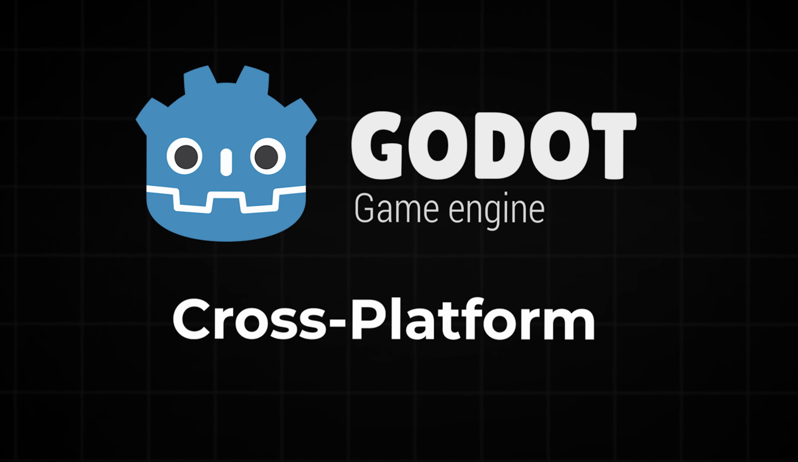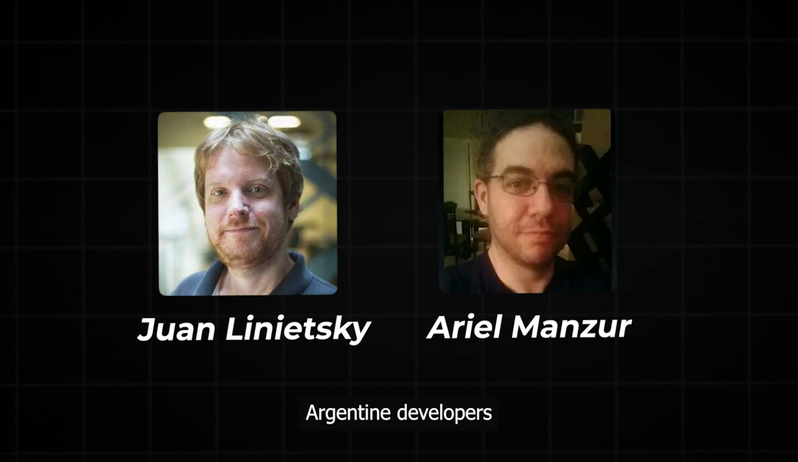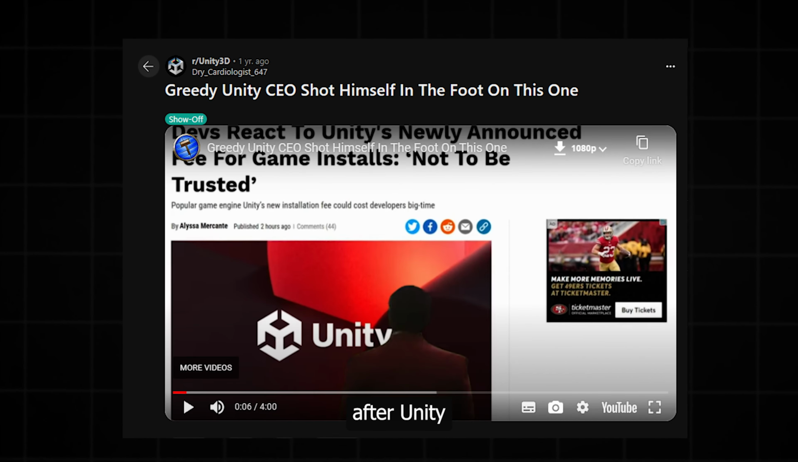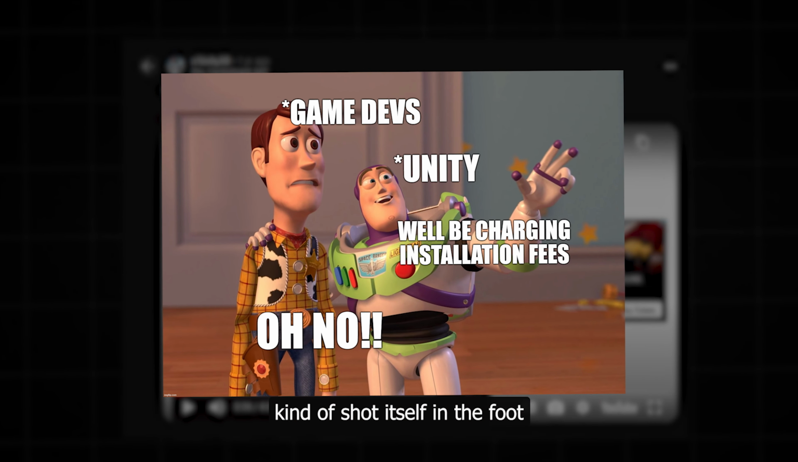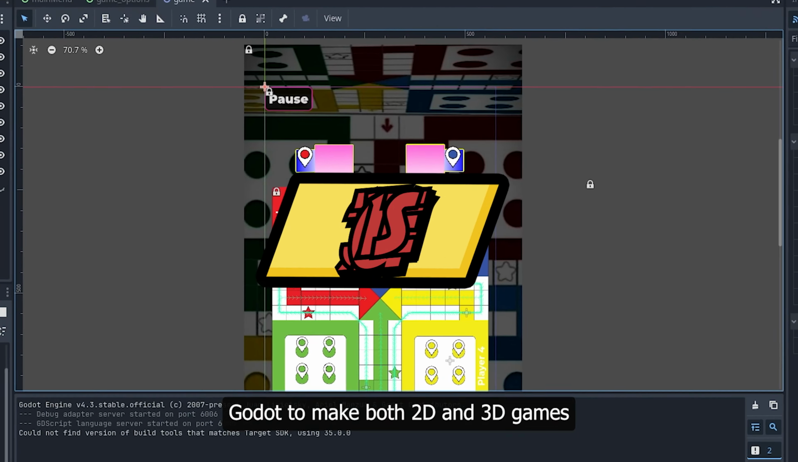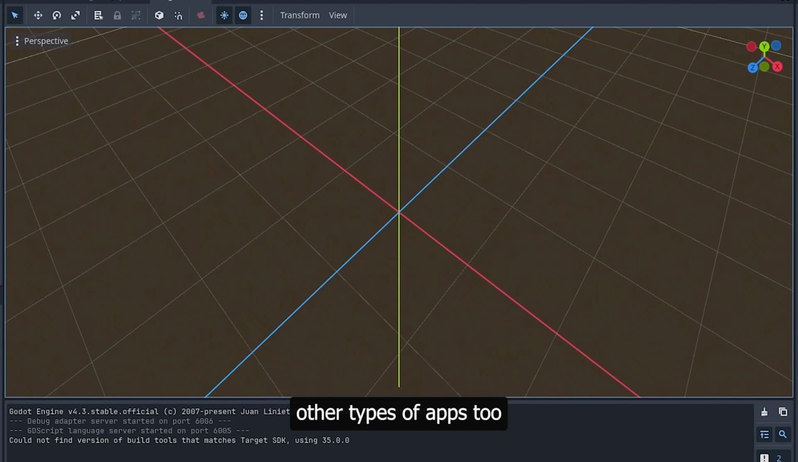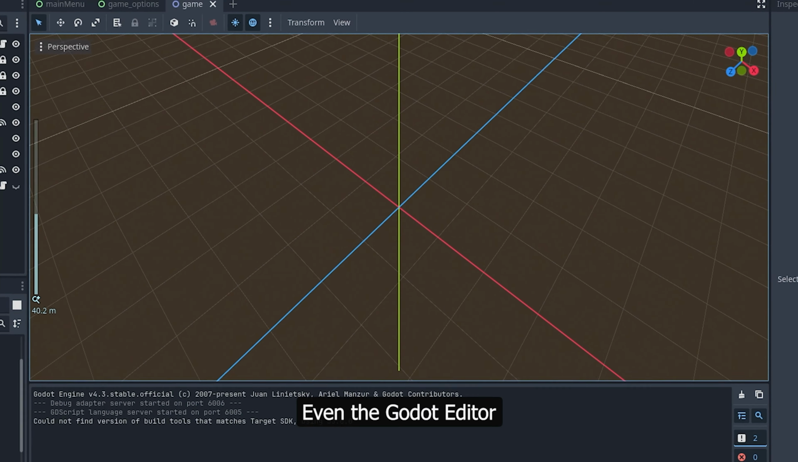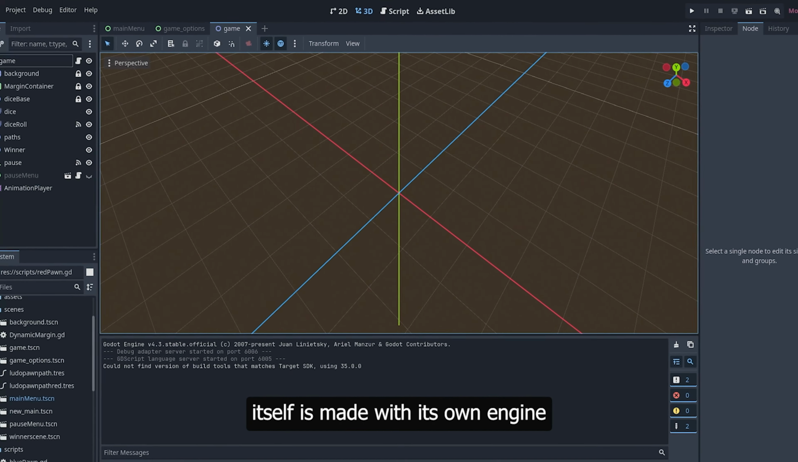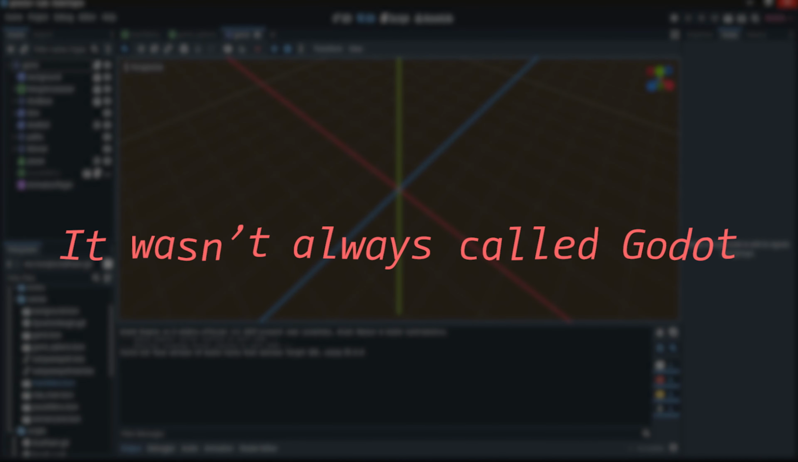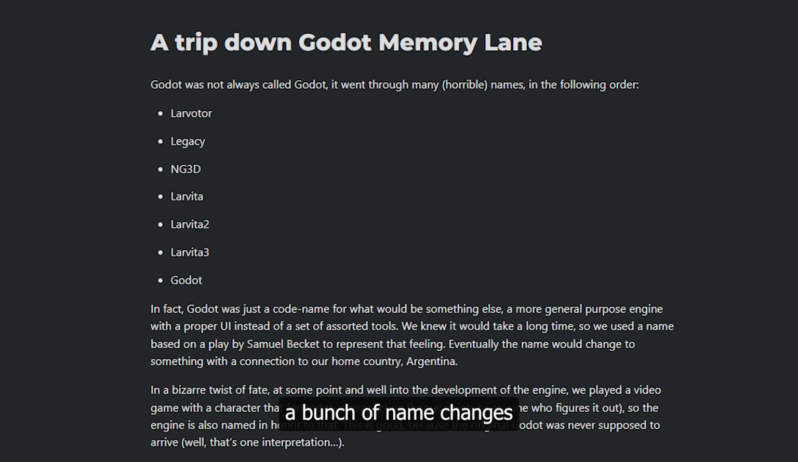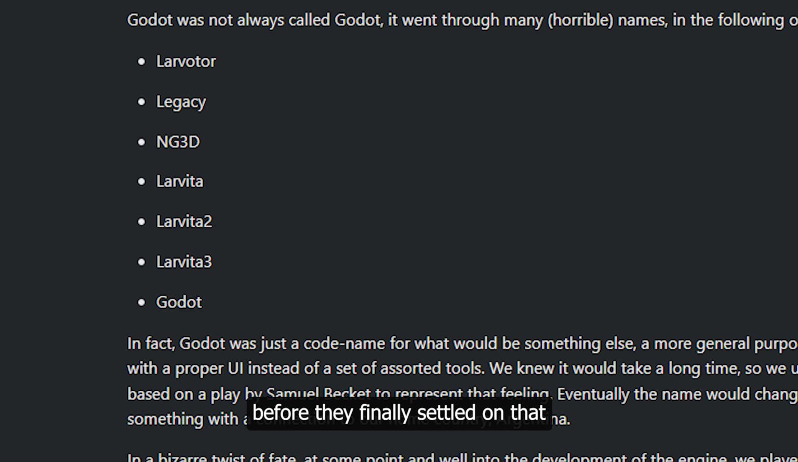Godot, a cross-platform, free and open-source game engine created by some pretty talented Argentine developers. It really blew up after Unity kinda shot itself in the foot. You can use Godot to make both 2D and 3D games, but I've also seen people use it to build other types of apps too. Fun fact: even the Godot editor itself is made with its own engine, and it wasn't always called Godot. This engine went through a bunch of name changes before they finally settled on that.